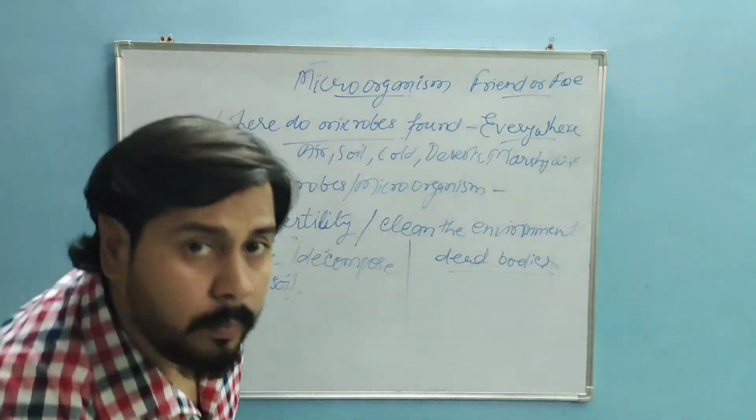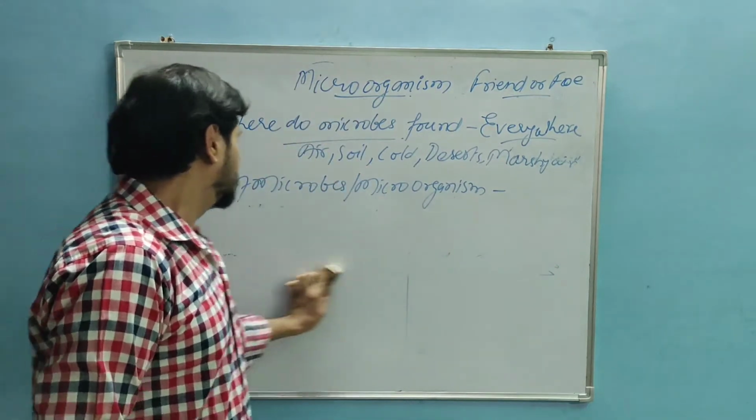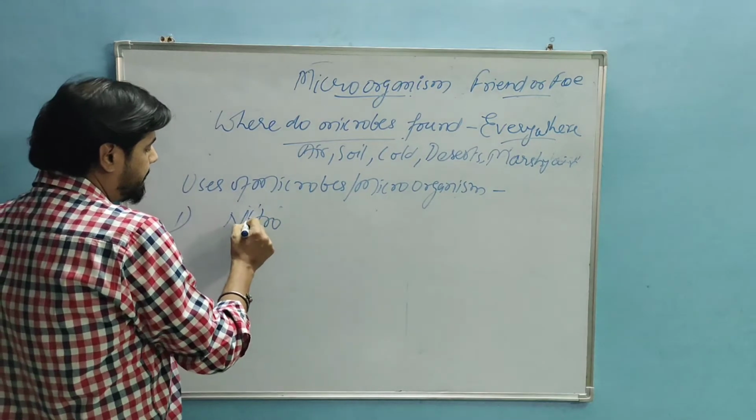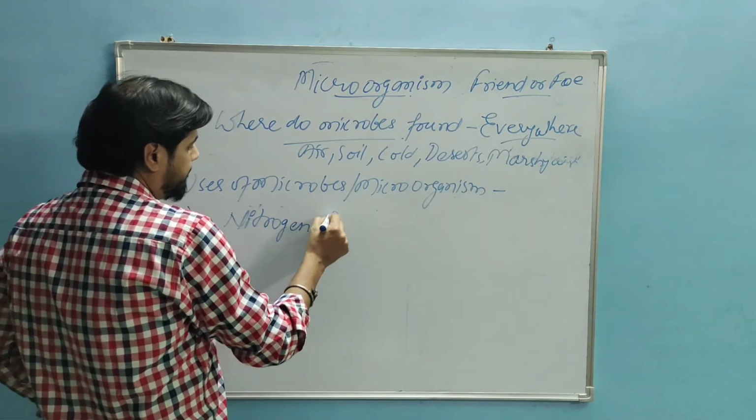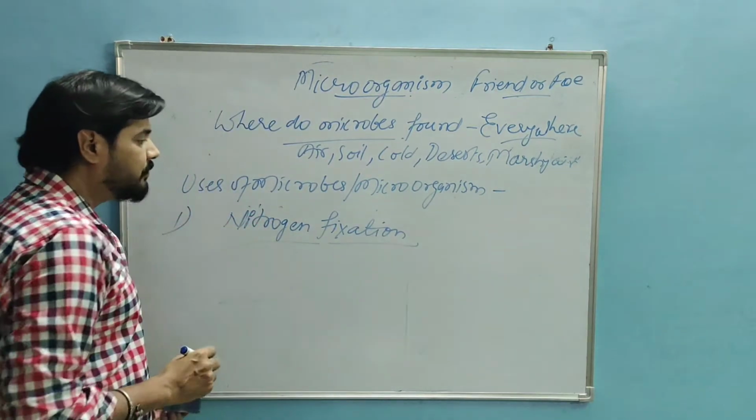Okay, next topic is nitrogen fixation. So what is nitrogen fixation?